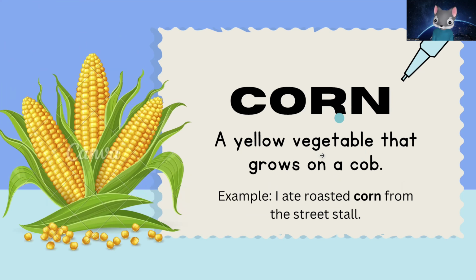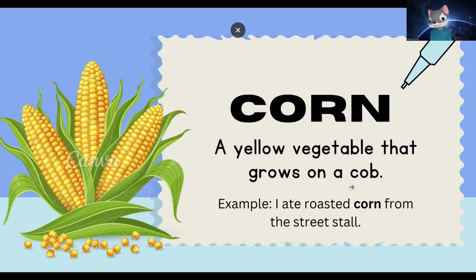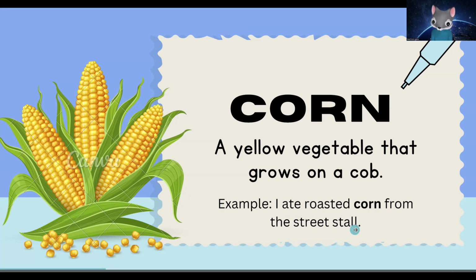Corn, a yellow vegetable that grows on the cob. Example: I ate roasted corn from the street stall.